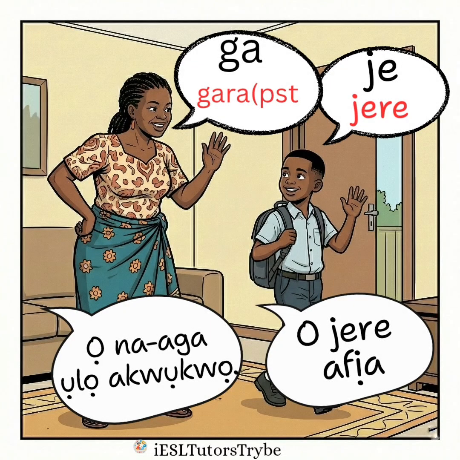Ga or J. Ga means go. Some dialects also say J. So we have gara. Gara is the past tense of ga. Gara means went. J also means go. Jere. Went. So we can say onaga ulo akwụkwọ. Onaga ulo akwụkwọ means he is going to school.